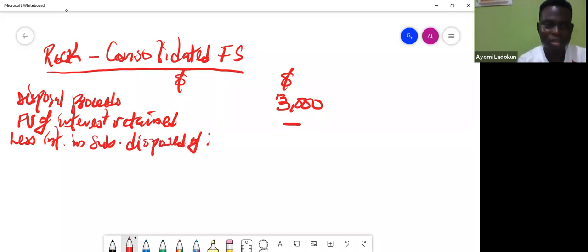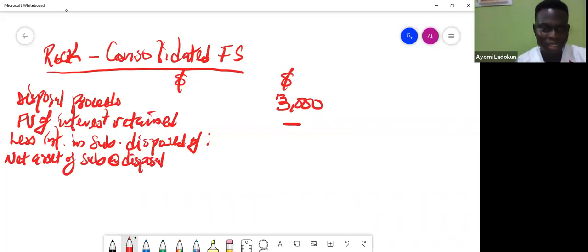All right. Okay, so I remember there are three things. So the first thing is, just have a way of putting it in your head: net assets, goodwill, and NCI. Remember at disposal. Okay, so I'll now say net assets of subsidiary at disposal date. Okay, so at disposal date. So I will now ask the question: where's my net asset of subsidiary at disposal? So it gives me 24.